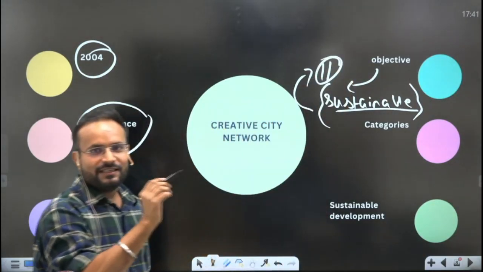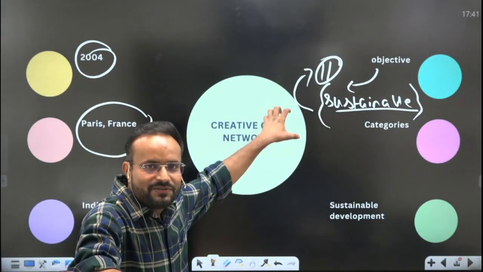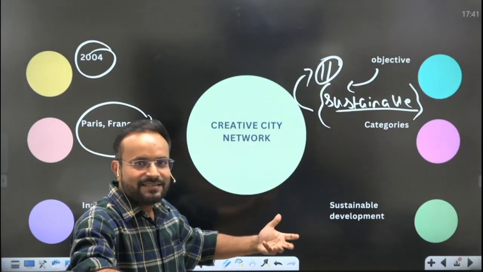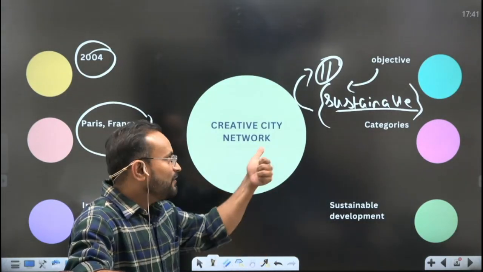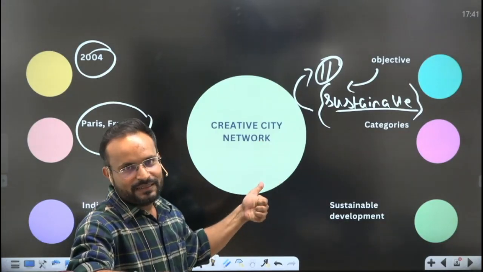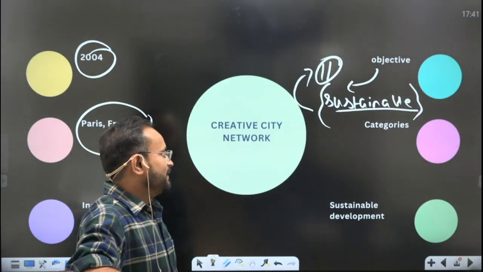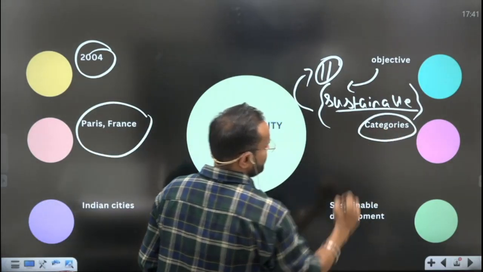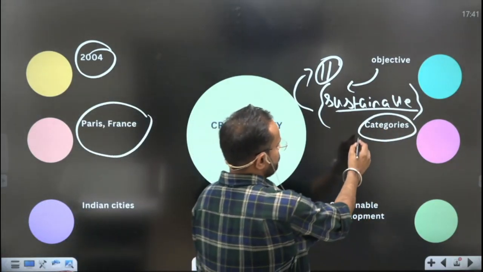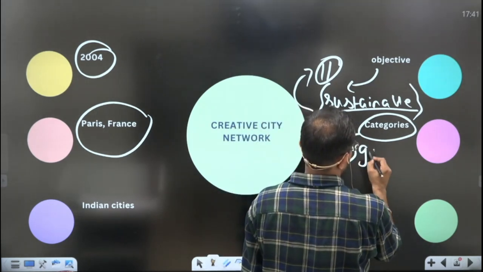So if a question in the prelims says that the UNESCO Creative City Network encourages the achievement of the sustainable development goal, that will be a correct statement. Okay, then let's see the categories. Which are the categories? One you already know.